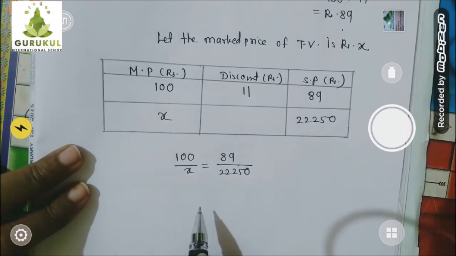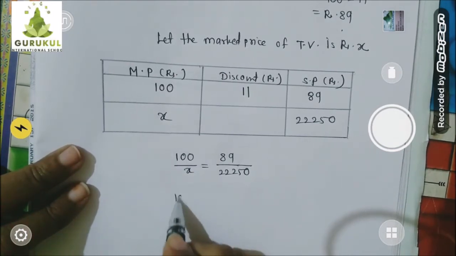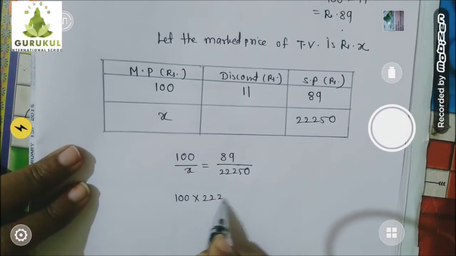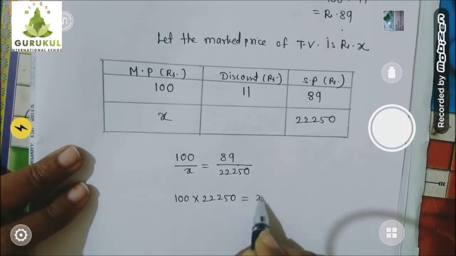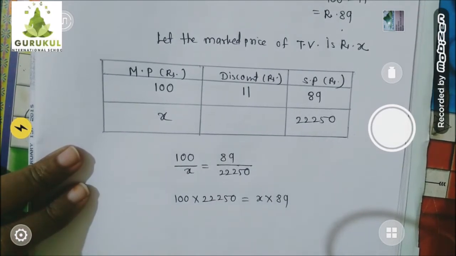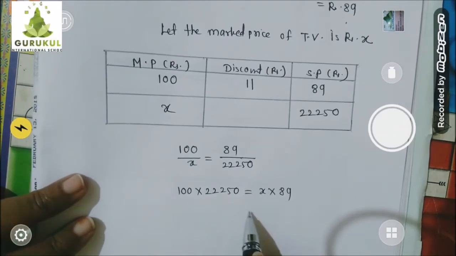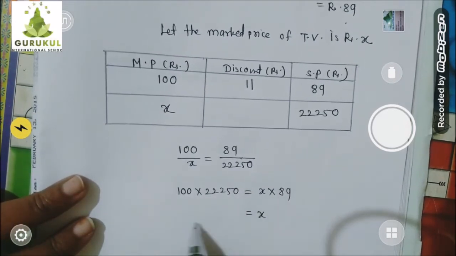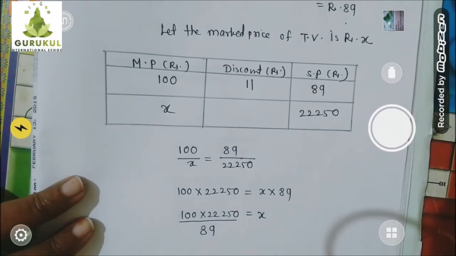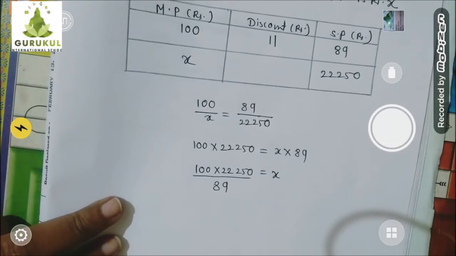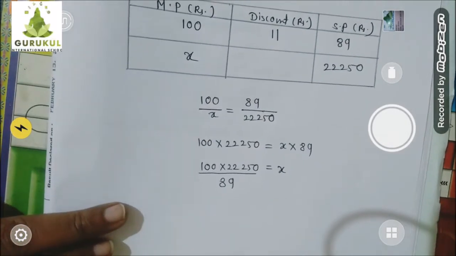So let's write down 100 into 22,250 is equal to X into 89. Now I want to find the value of X, so the multiplication by 89 I will send to the other side, it will become divided by, and this I will write down as it is. Now it's time to cancel the things. Let's find out by which number we can cancel.